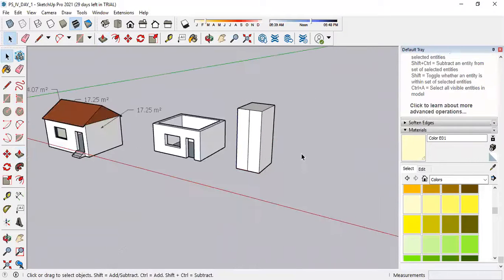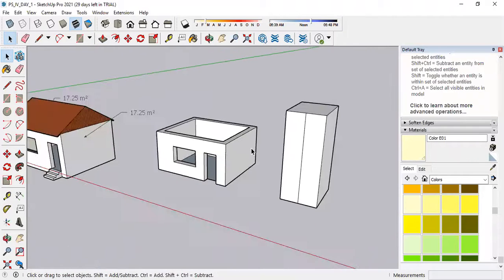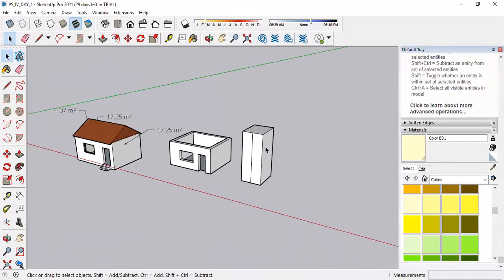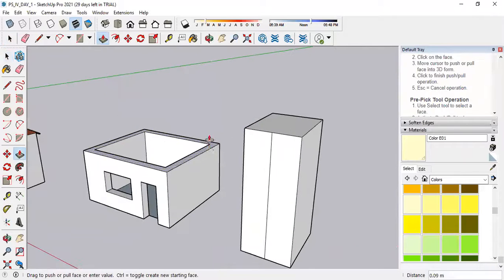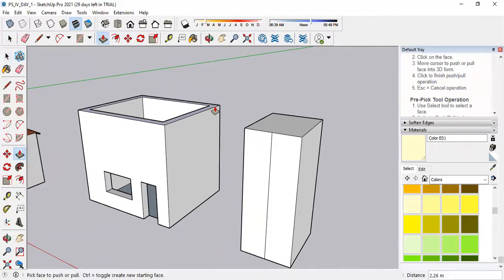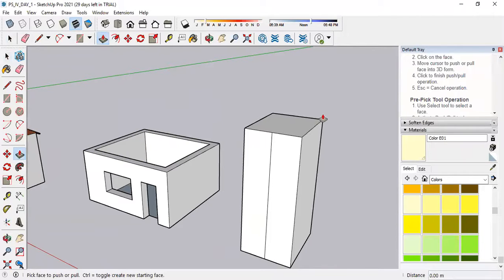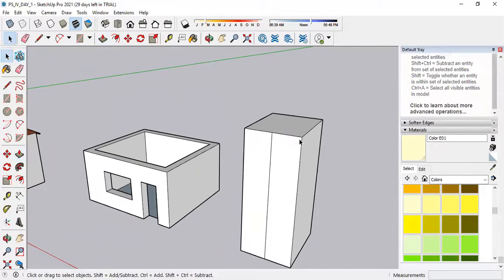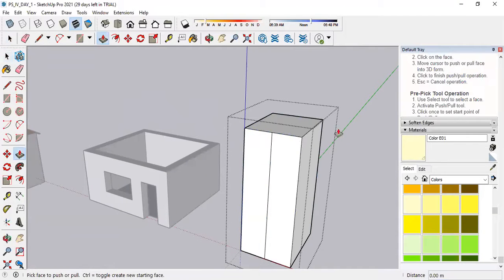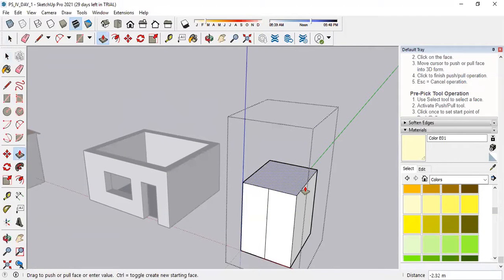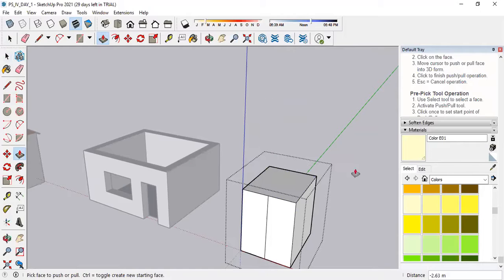That is the difference. If the object is not grouped, then you will be able to easily edit that. See here, I can increase the height very easily, but in case of a grouped object, you have to double click on it and only then you will be able to change the height of it.